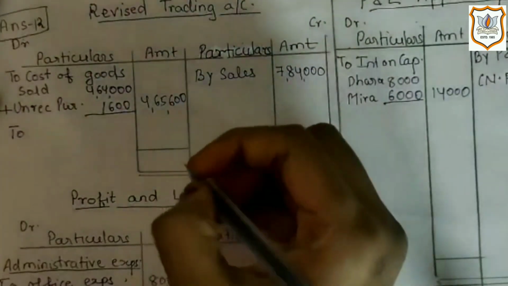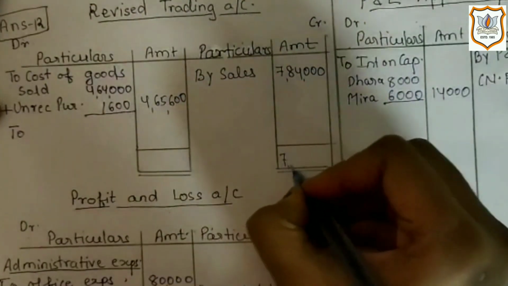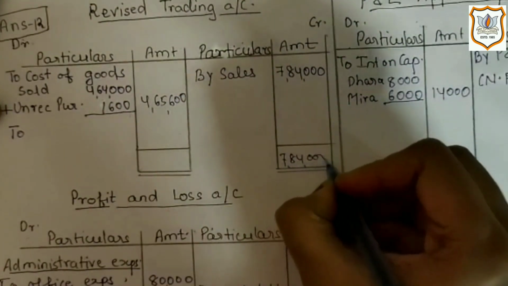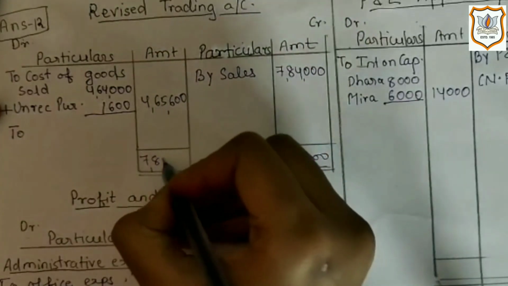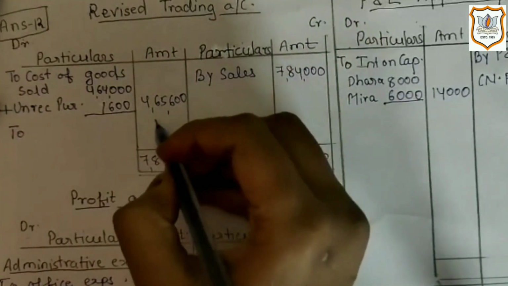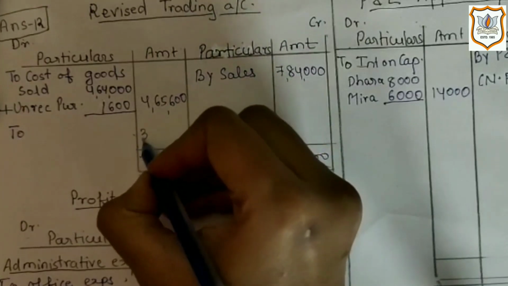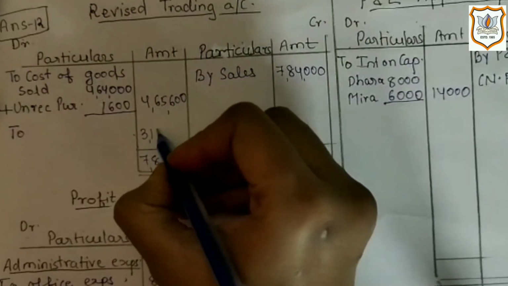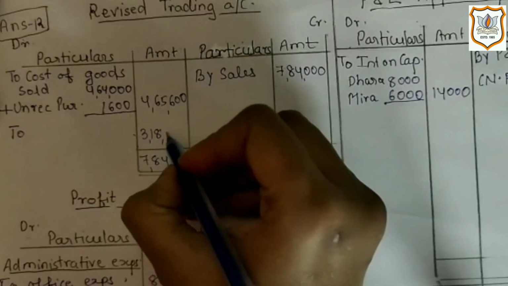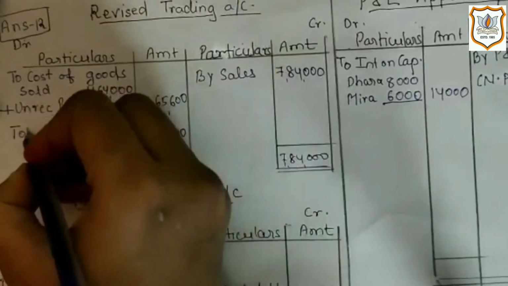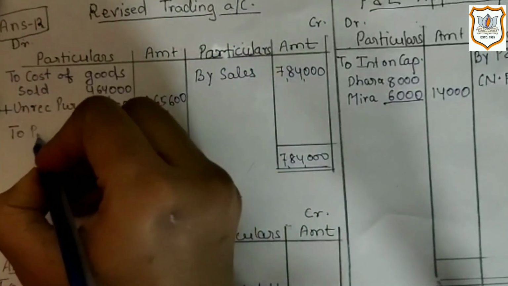So here we will write total, that is 7,84,000. Credit side total is more, and difference, that is gross profit, 3,18,400, which will be transferred to profit and loss account.